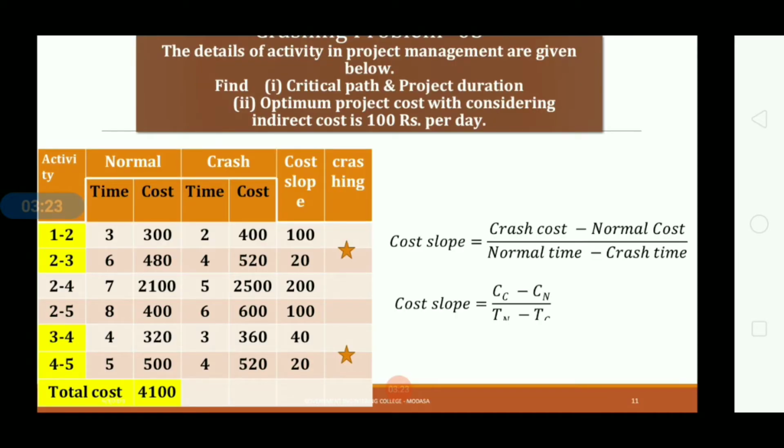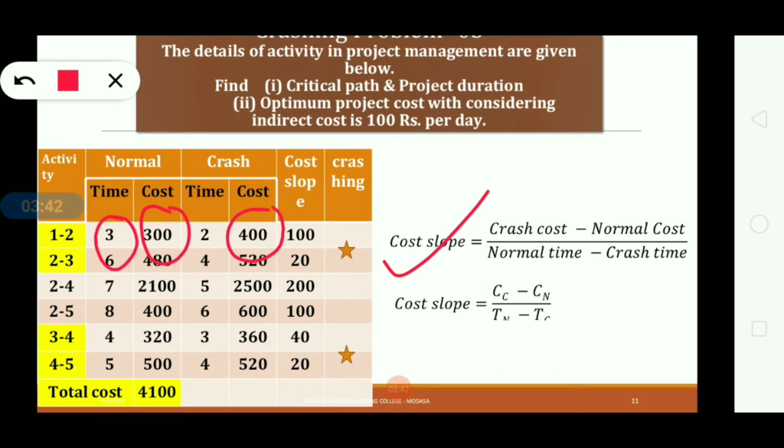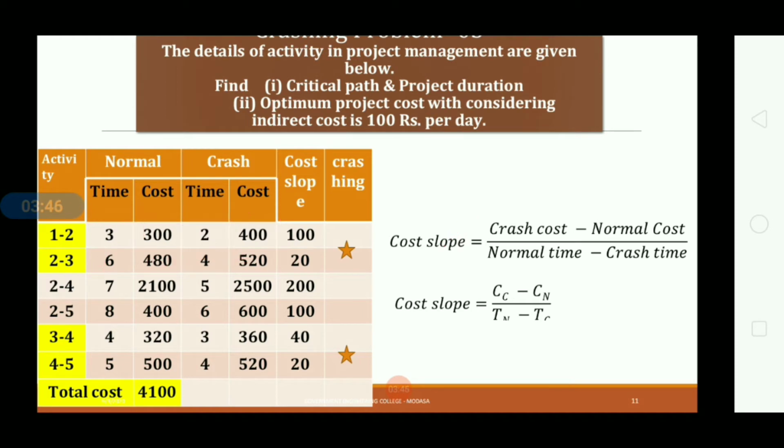Now second step is find out the cost slope using this equation. The equation of cost slope is equal to crash cost minus normal cost and divided by normal time minus crash time. So using this equation I have just already determined the cost slope of each activity, this one.